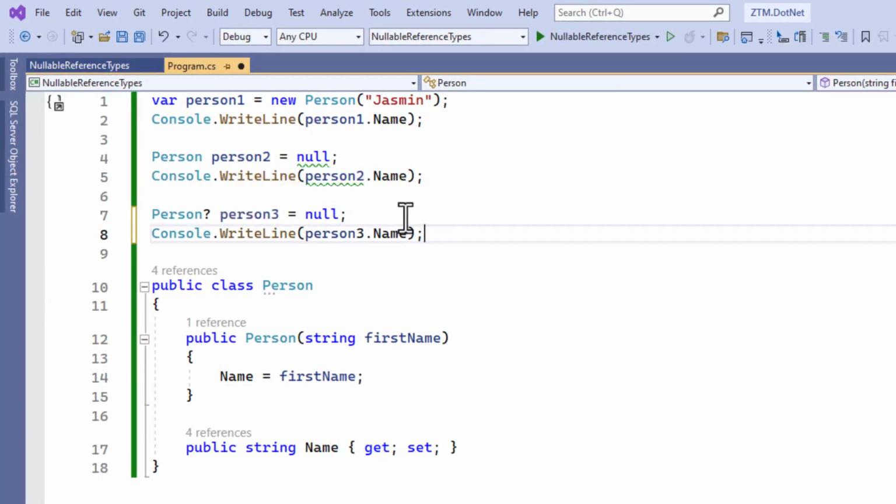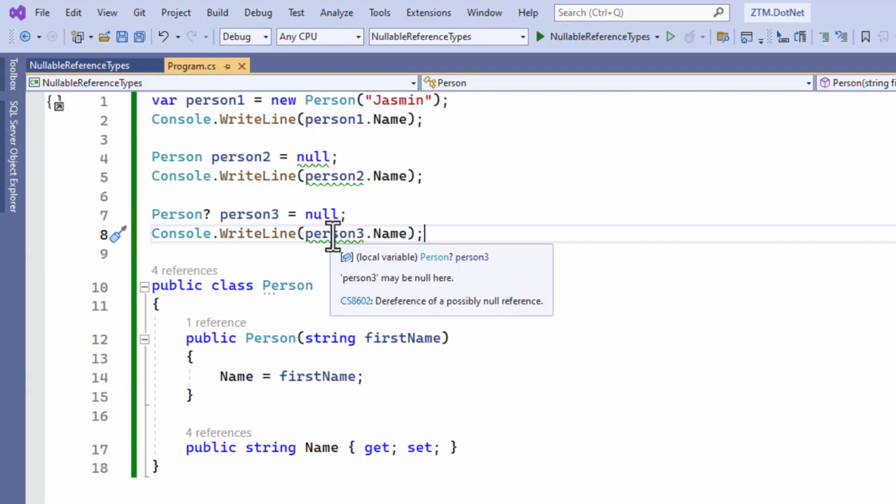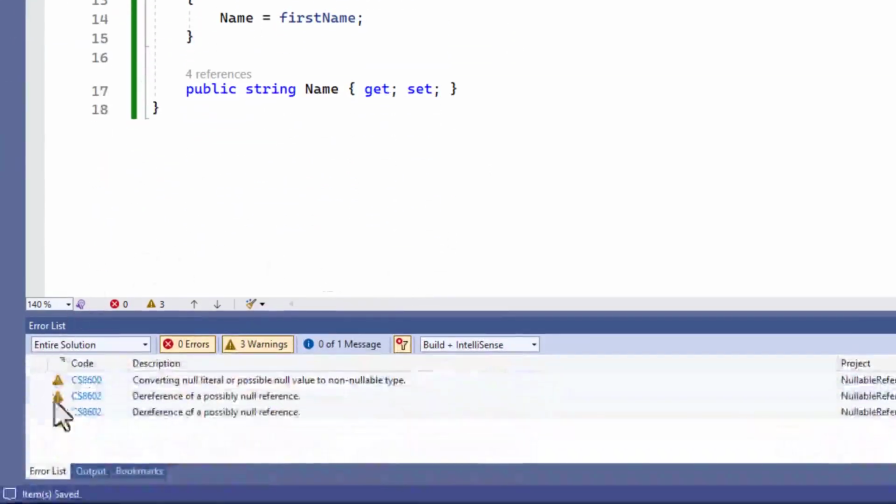In this case, we could add the warnings created by enabling the nullable reference types feature to be treated as errors. It would turn the compiler warnings into compiler errors. It means that we force the developer to handle nullable reference types properly, or the program will not compile. However, we continue working with warnings in this lesson.